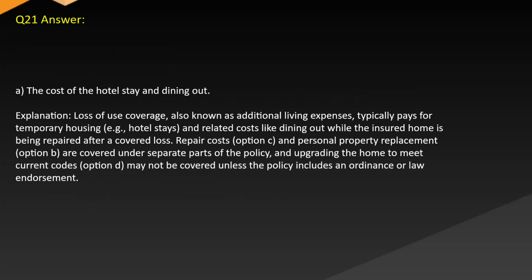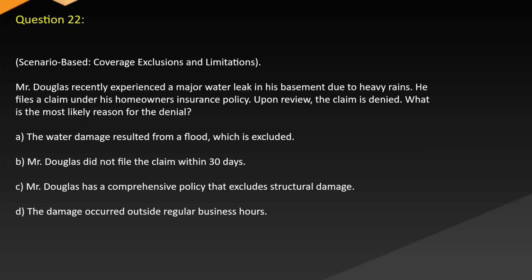Answer A. The cost of the hotel stay and dining out. Explanation: loss of use coverage, also known as additional living expenses, typically pays for temporary housing, e.g. hotel stays and related costs like dining out while the insured home is being repaired after a covered loss. Repair costs, option C, and personal property replacement, option B, are covered under separate parts of the policy, and upgrading the home to meet current codes, option D, may not be covered unless the policy includes an ordinance or law endorsement.